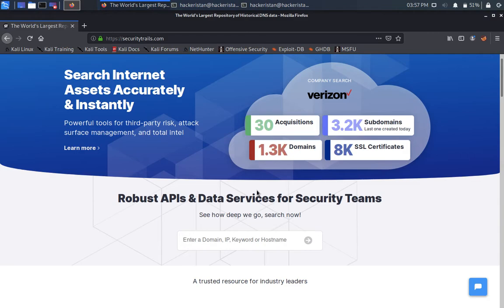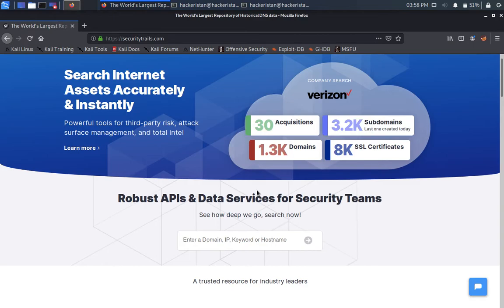Now, guys, as per my understanding and research, this website is capable of providing you almost 12 years of historical data about the domain, IP, or host name that you search for. For example, if you are searching for any domain name, IP address, or host name, it has a database that can give you the complete information about it.